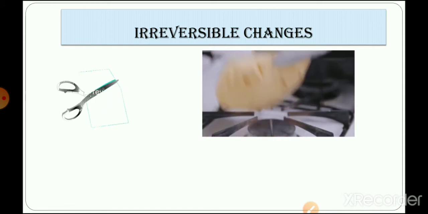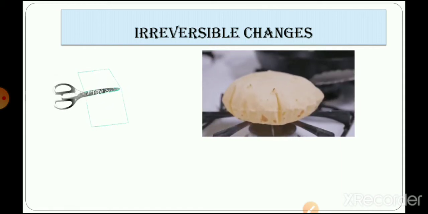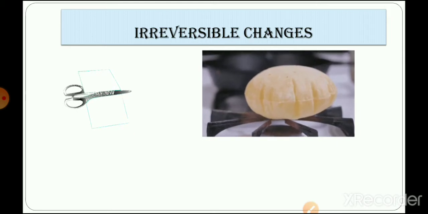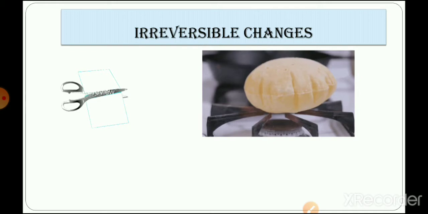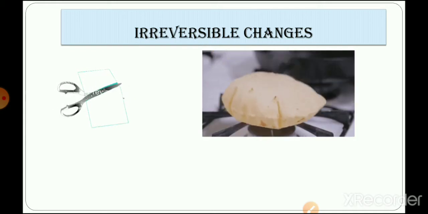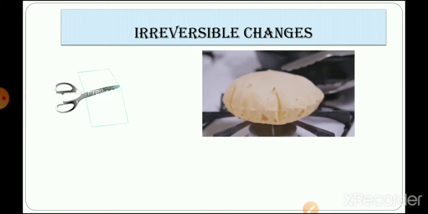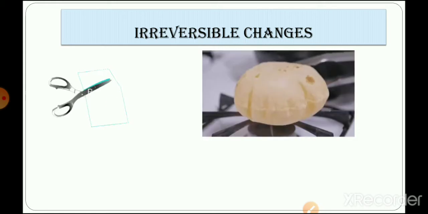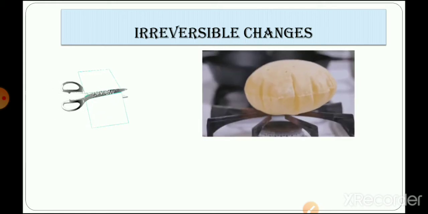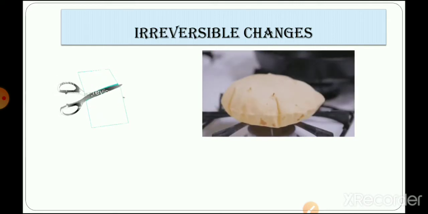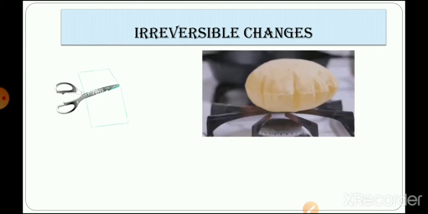The food that we have made, after cooking it, the action of cooking cannot be simply reversed, or the ingredients that we have put into the food cannot be regained by any process. So you can simply say that these two actions are non-changeable actions, or irreversible changes.